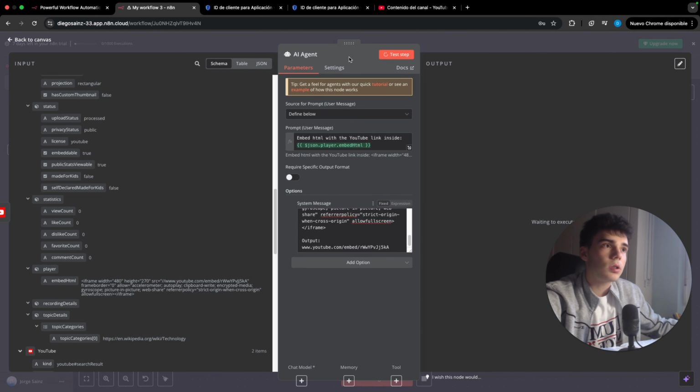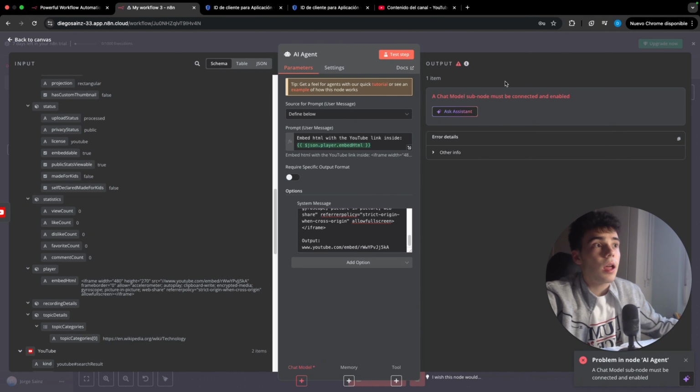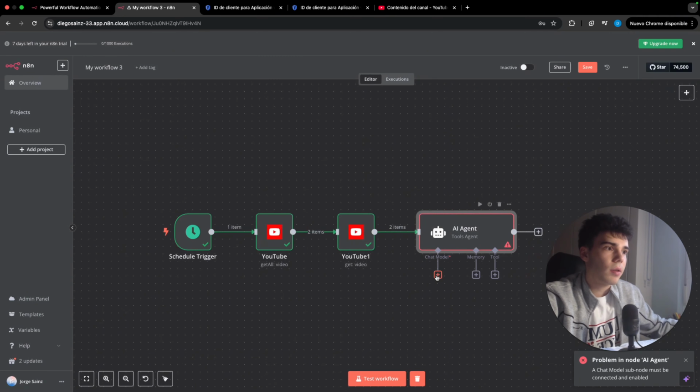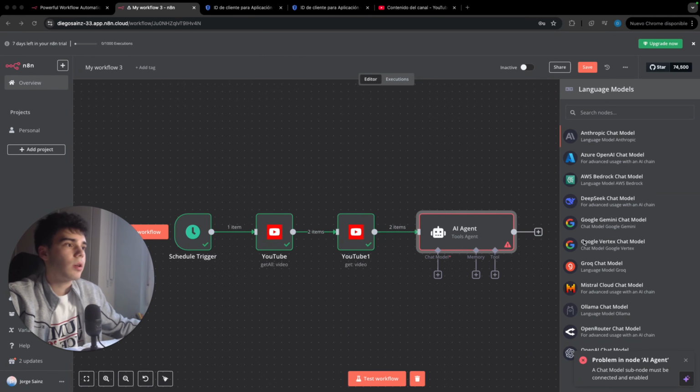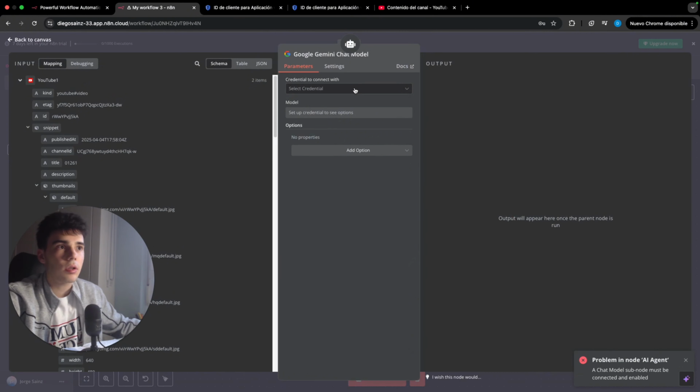So we can actually test it. And we're gonna get this error. Why? Because we haven't connected any chat model. So I'm gonna come here and select a Google Gemini model. I'm gonna create a credential.